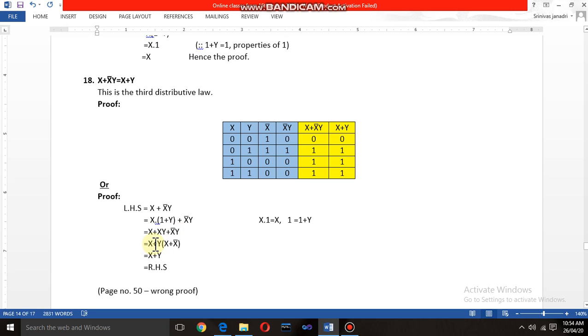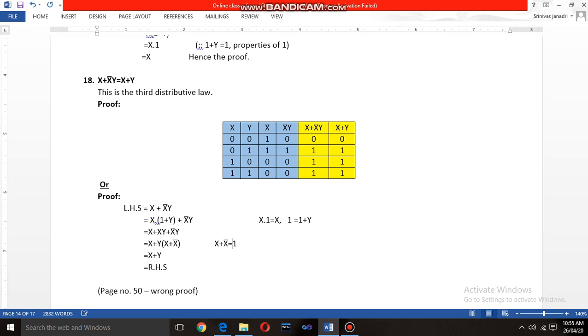Now in these two terms, the common variable is y. Observe, in these two things the common thing is y. Take it outside, and you will get x plus x complement in a bracket. If you remember the starting Boolean postulates, you can easily replace it by 1.